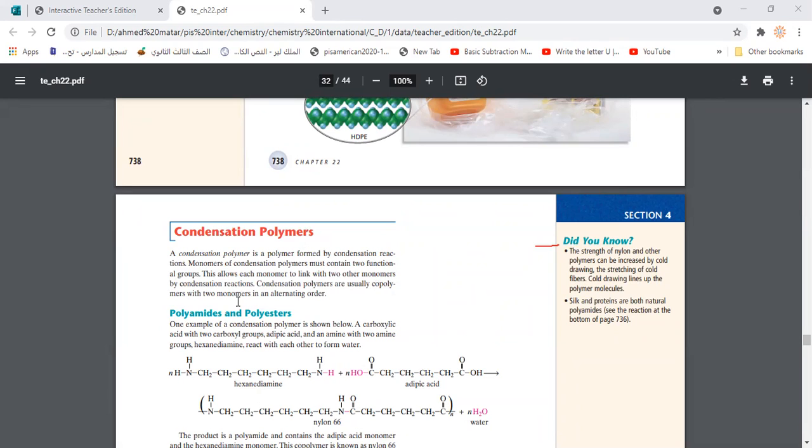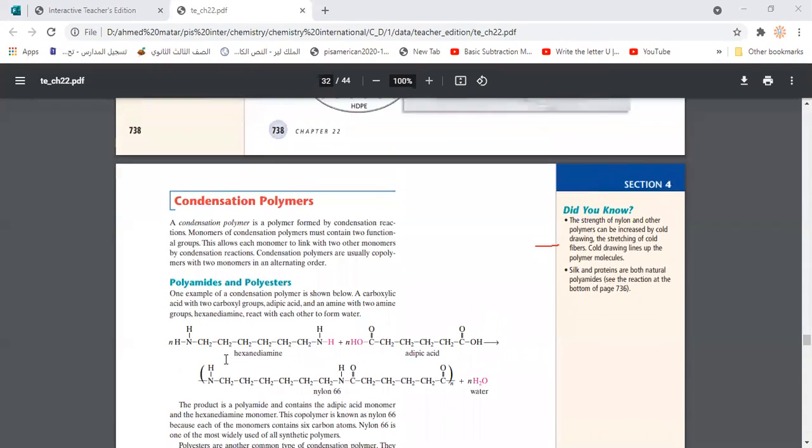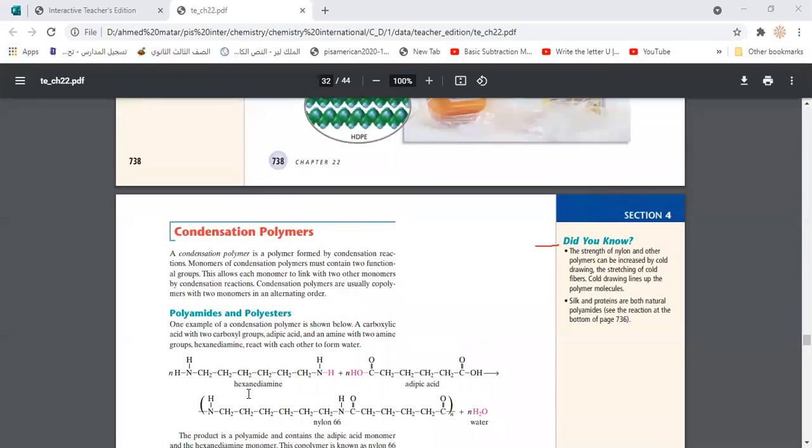So in that case, we're going to find that the monomers of the condensation polymer are going to be organic compounds that contain different hydroxide or amine groups, or maybe carboxyl groups, so it is easy to remove water from them. For example, here we have hexane diamine. That is a hexane that contains two amine groups. And here you find adipic acid, because we have two acidic groups, two carboxyl groups.